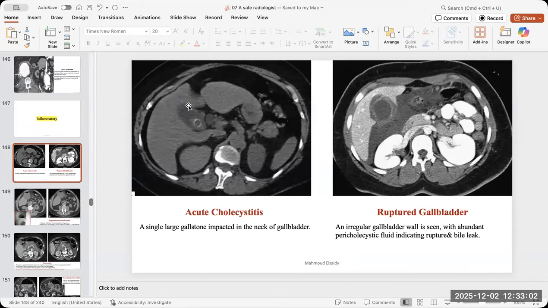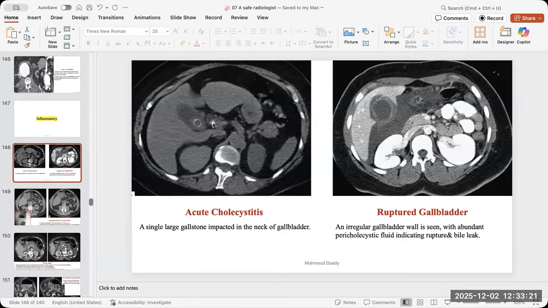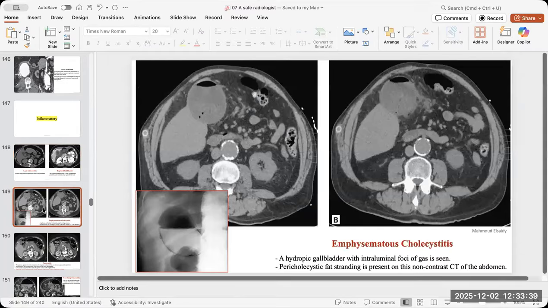Inflammatory emergencies, the cholecystitis, how it looks like: the thickening, the pericholecystic fluid, or the tension of the gallbladder wall under the abdominal wall, the ruptured gallbladder with perihepatic collections, if there is a stone at the neck, or a stone like Mirizzi syndrome, or the stone is inside the duodenum with a fistula, or the stone is in the cystic duct or common bile duct causing biliary obstruction. So there are a lot of scenarios related to this, but be aware of all the possibilities. So you will go and look for them.